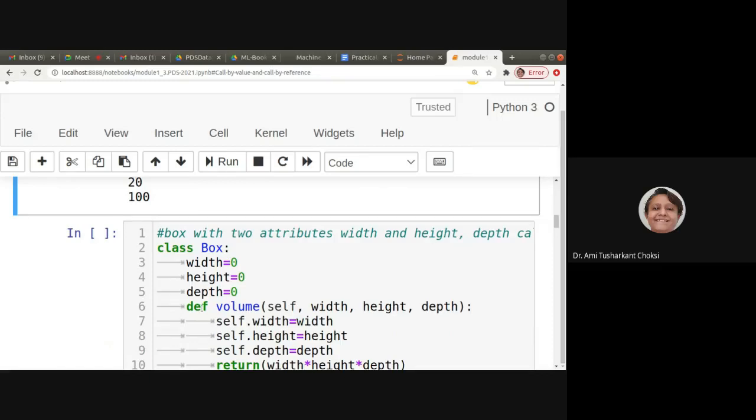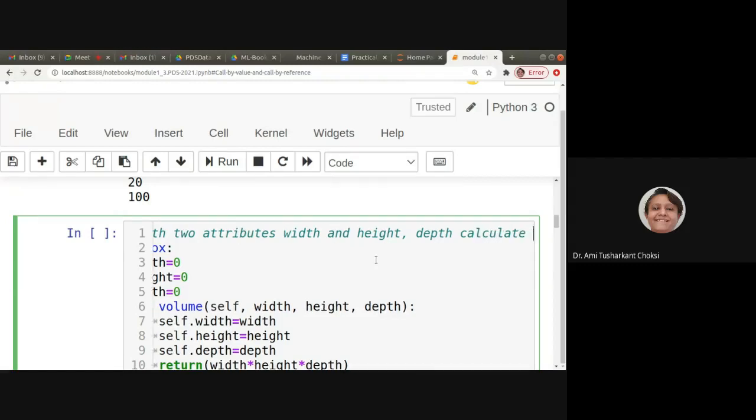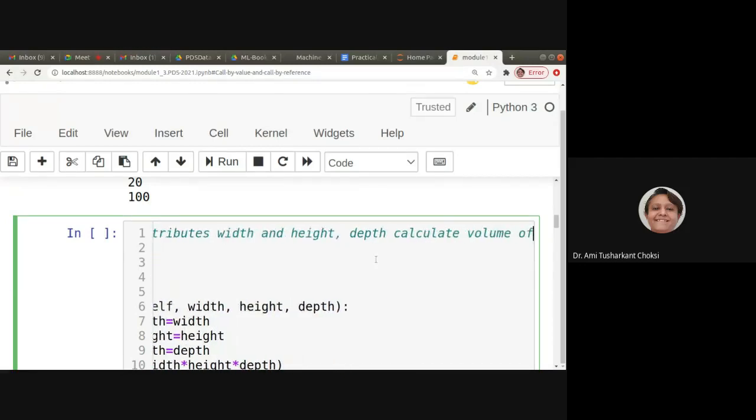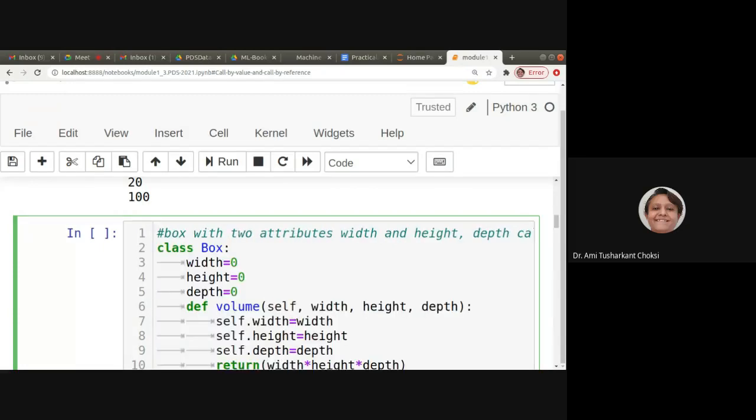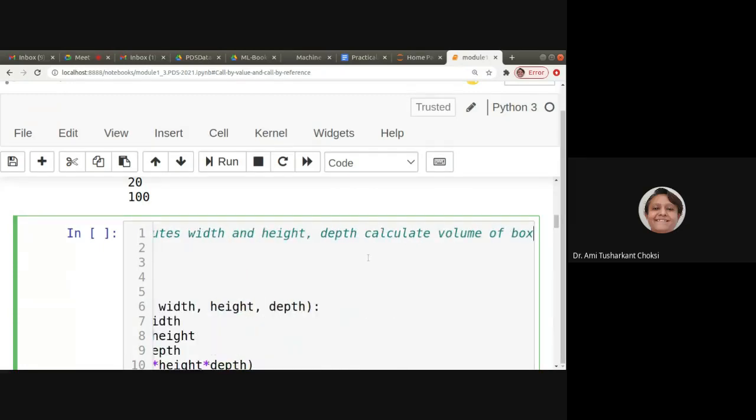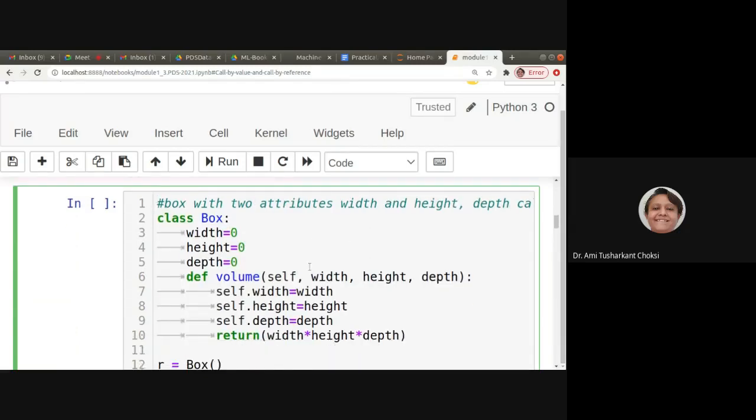Let us see the example of a class where we are having three attributes, width, height, and depth. Calculate the volume of the box. Okay, we are having width, height, and depth to calculate the volume of the box.